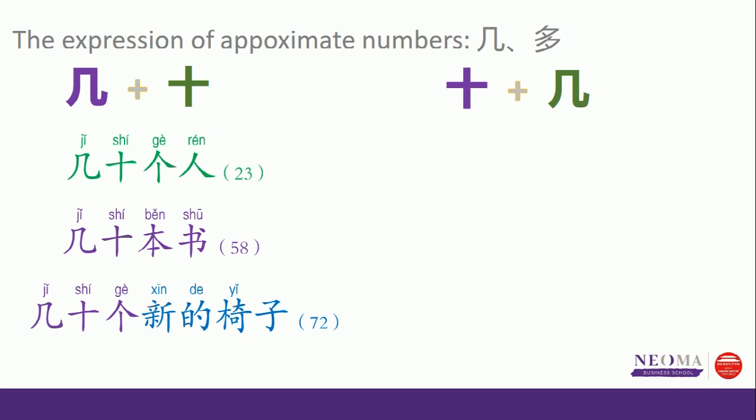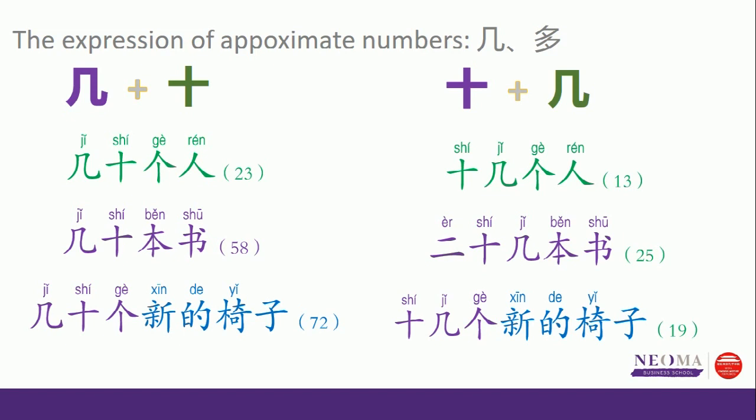And if it's more than 10 and less than 20, you put 几 after 10. For example, 十几个人, it could be 13, 14, 15. 二十几本书 could be 21, 25, 29. 十几个新的椅子 can be 19, 13, 15. It's bigger than 10 but less than 20. It depends on the number in front of 几.